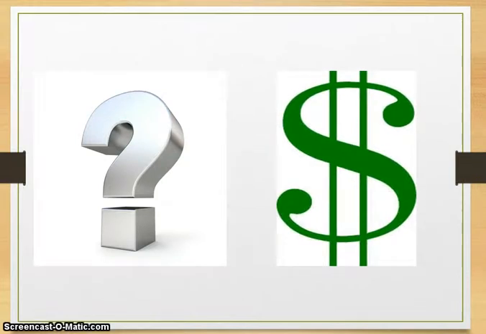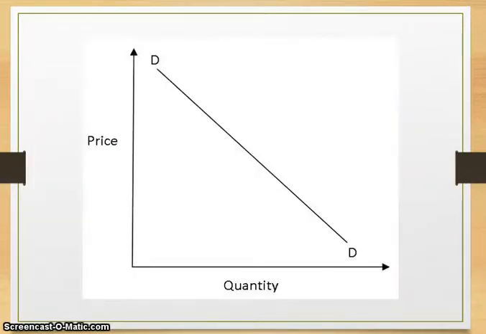Generally speaking, the price of something will go up if the demand goes up, because the seller thinks he or she can get more money for whatever he or she is selling. If more people want something, they will be willing to pay more for it.